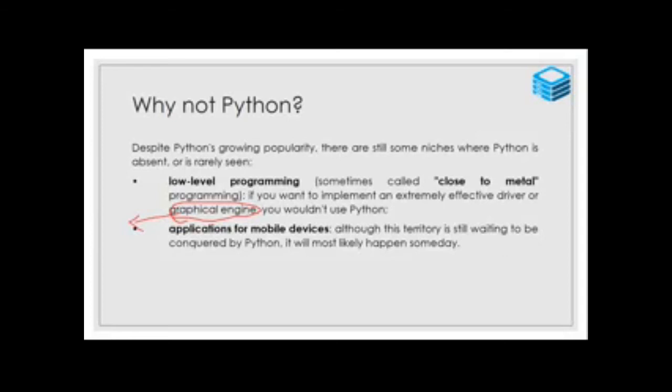So still now Python programming is not involved in mobile applications, because every mobile device has a fully graphical engine. What is the meaning of mobile? We have a mobile, it's a GUI based environment. Mobile is a graphical, rich graphic device.